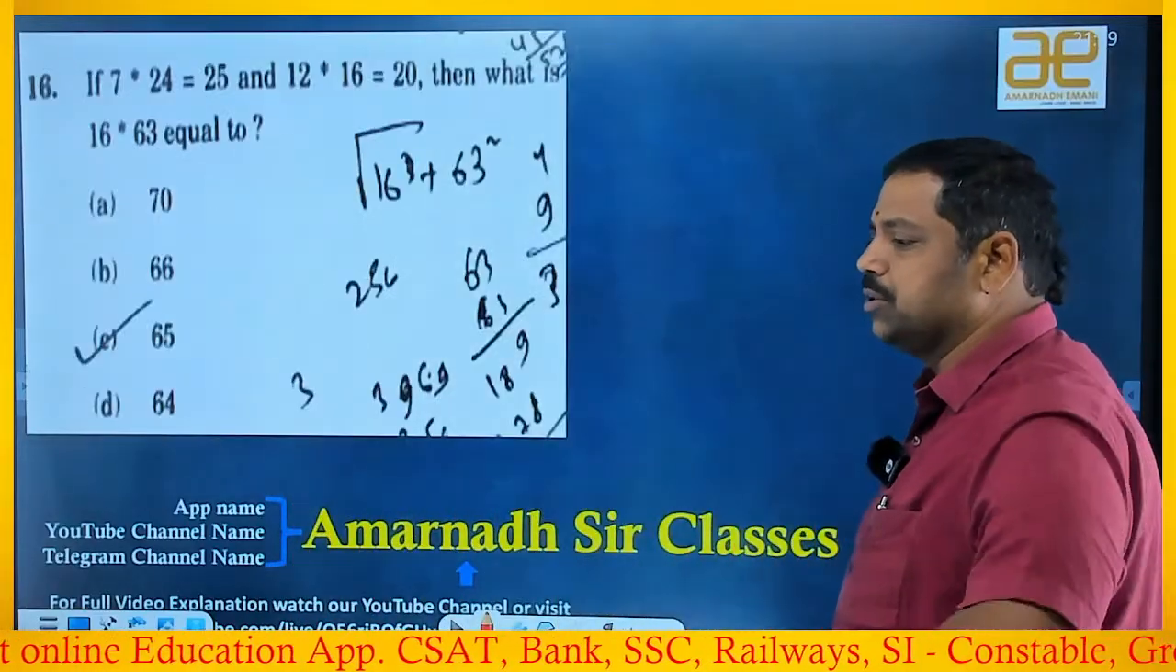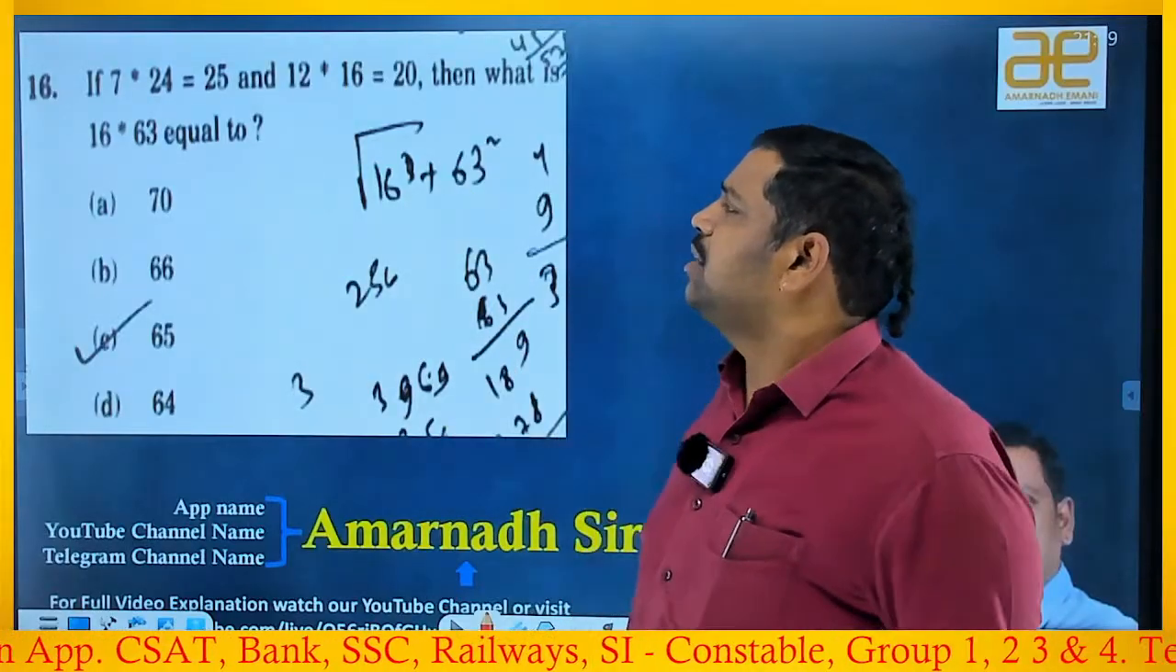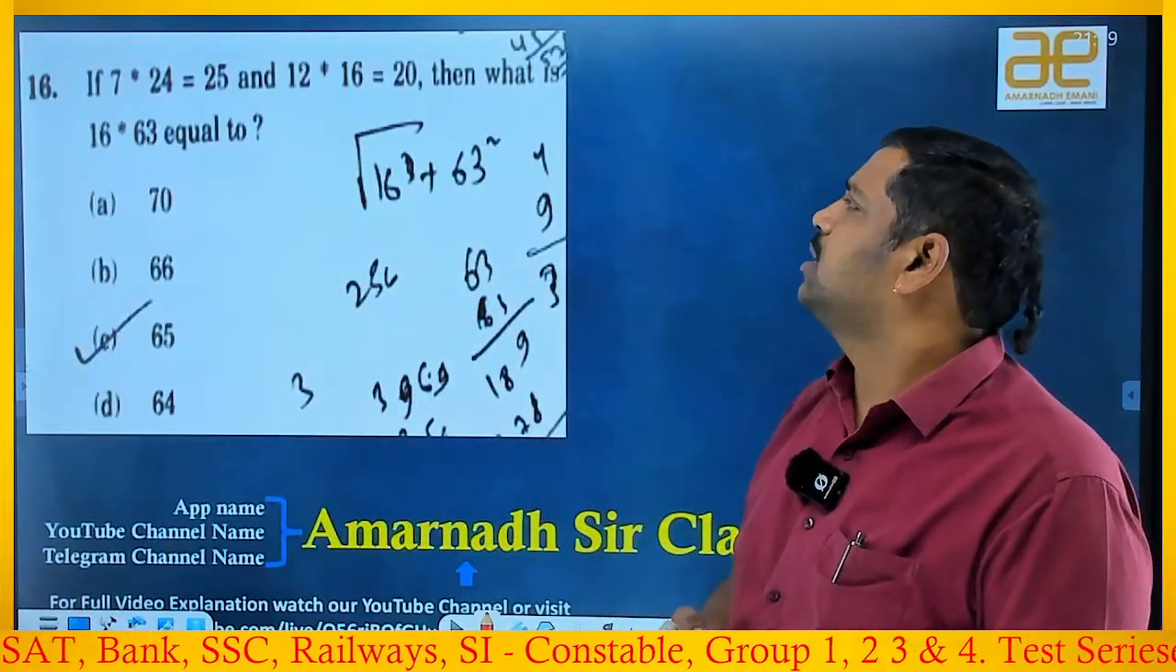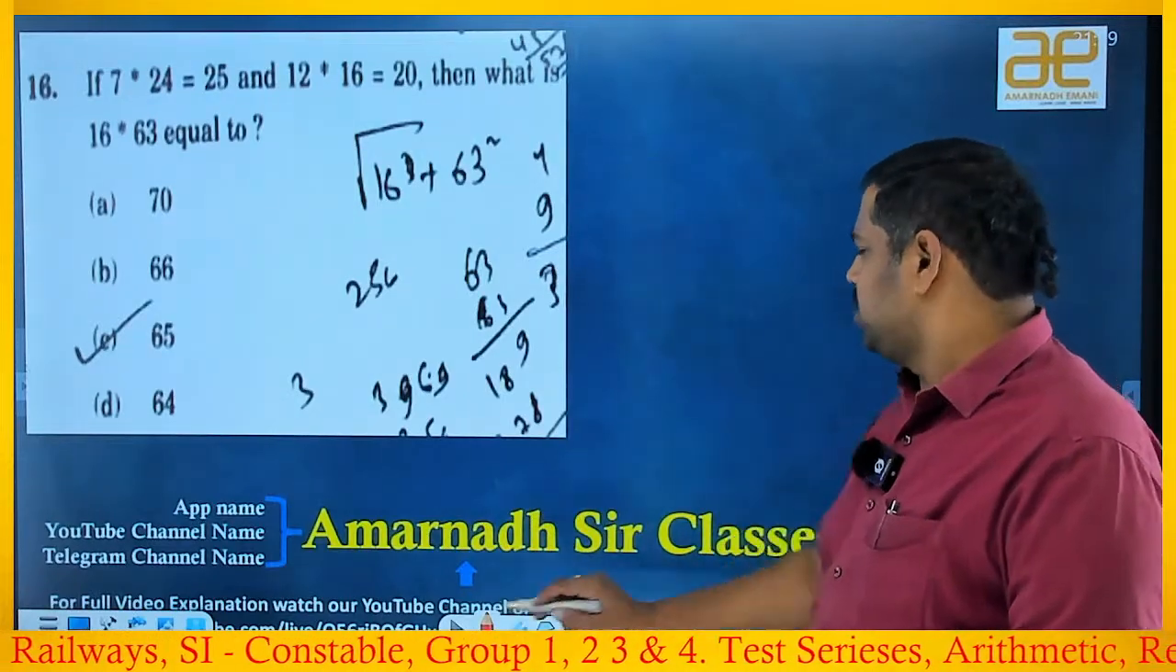So the next beautiful question. Okay, this is some student's answer. Keep it aside. 7 star 24 is equal to 25. 12 star 16 is equal to 20. Then what is 16 star 63? It's a very simple and funny question actually if you observe.